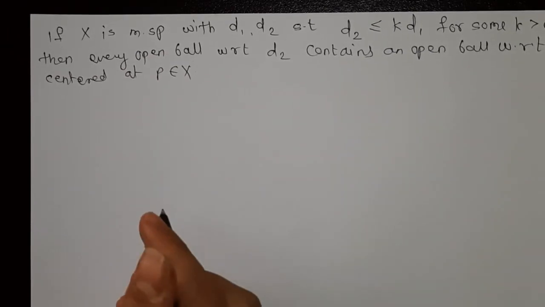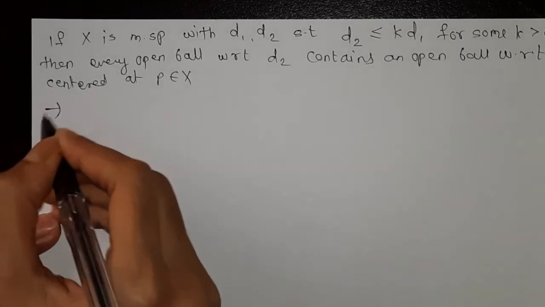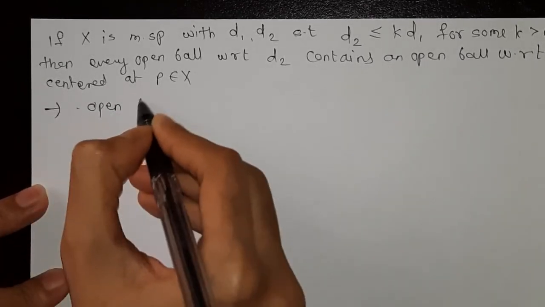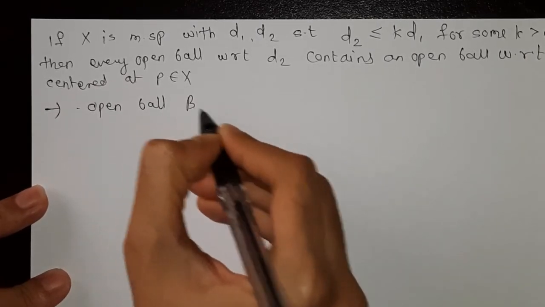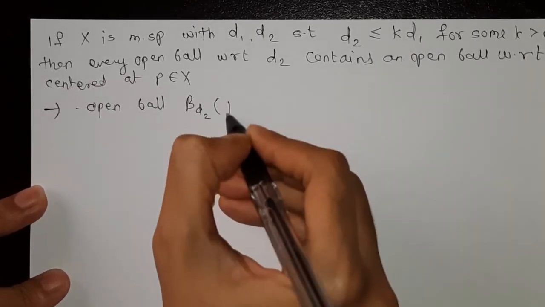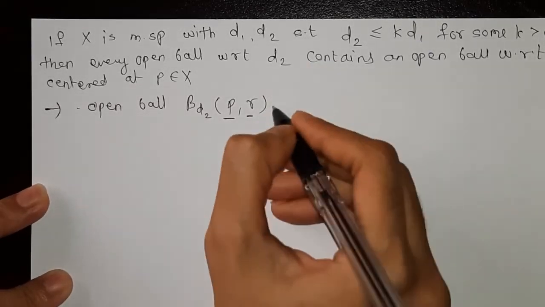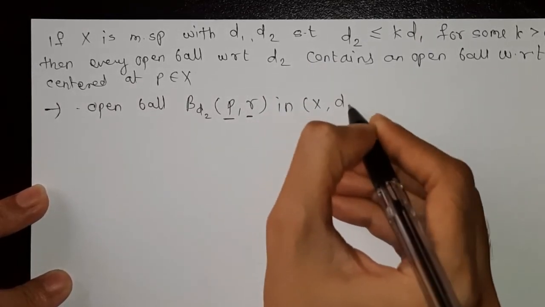Now how do we prove this? We consider an open ball, that is B_d2(p,r), p is the center, r is the radius, in (X,d2).